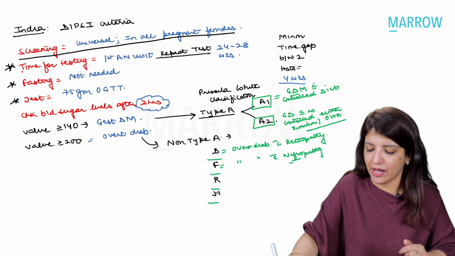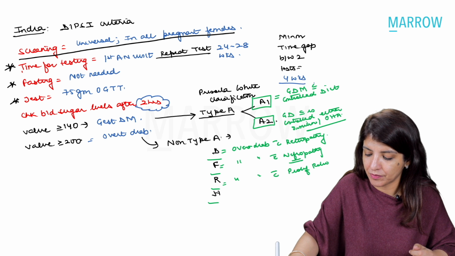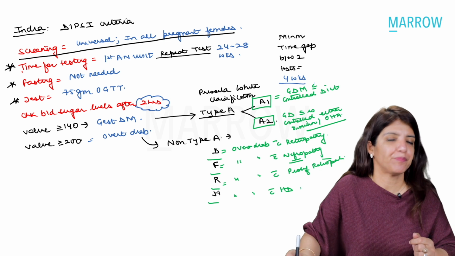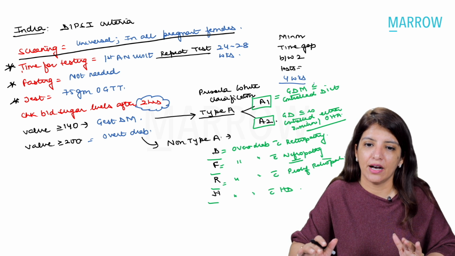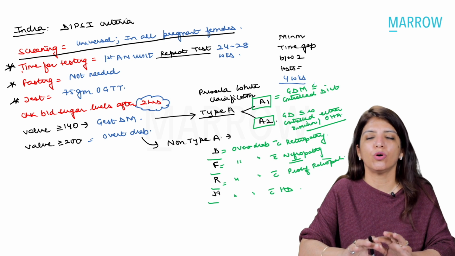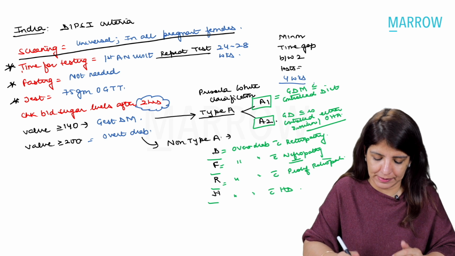So, I remember it as F and F. Then R is overt diabetes with proliferative retinopathy. And then H is overt diabetes with heart disease. Right? So, we have A1, A2, D, F, R and H. So, this is what I want you to know for questions which are related to the diagnosis of diabetes.